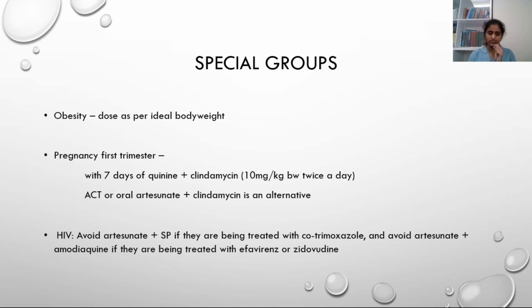In first trimester, we have to treat with 7 days therapy of quinine and clindamycin or oral artesunate plus clindamycin. In case of HIV, avoid artesunate plus sulfadoxine pyrimethamine combination if they are already being treated with cotrimoxazole, and avoid artesunate plus amodiaquine if they are being treated with efavirenz or zidovudine.